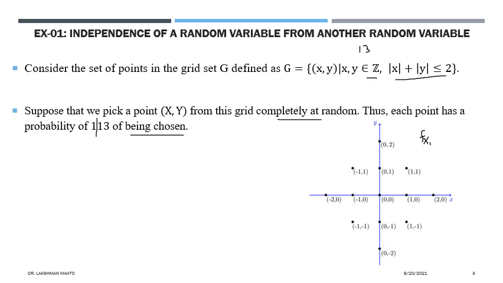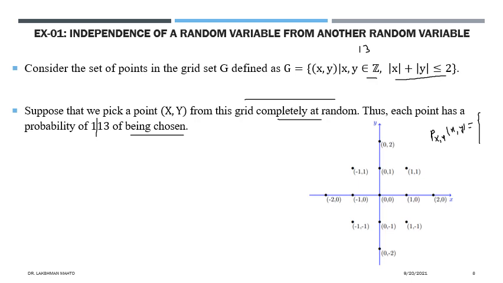Using the multiplication rule, or simply by default, you can calculate the joint probability of x and y. What is the joint probability mass function? Just calculate it from the observation.